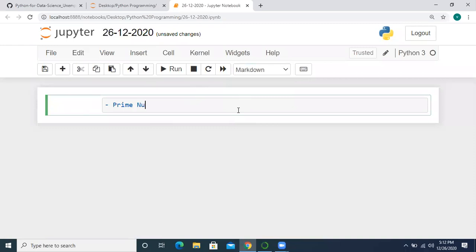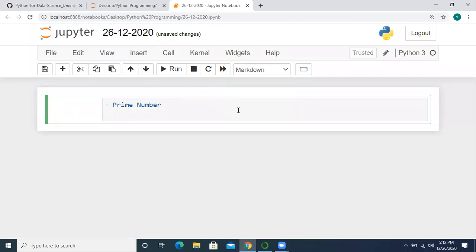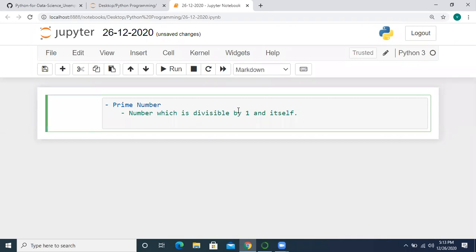So a prime number is nothing but a number which is divisible by 1 and itself. This is the definition of a prime number, right? It contains two factors.